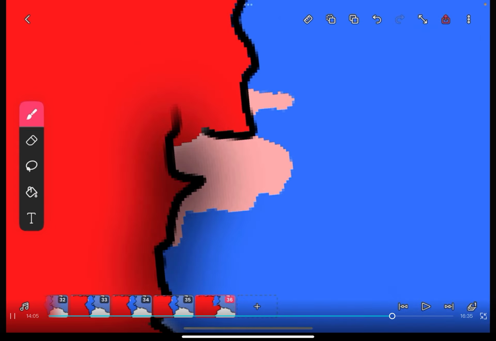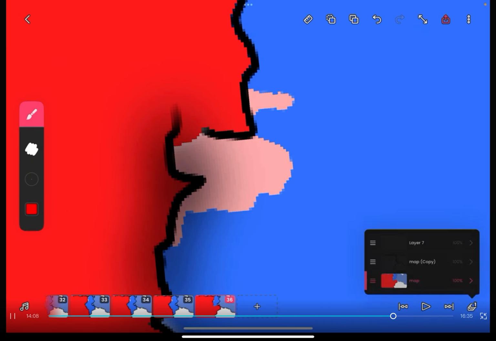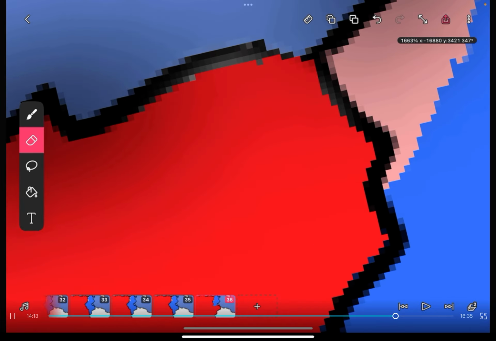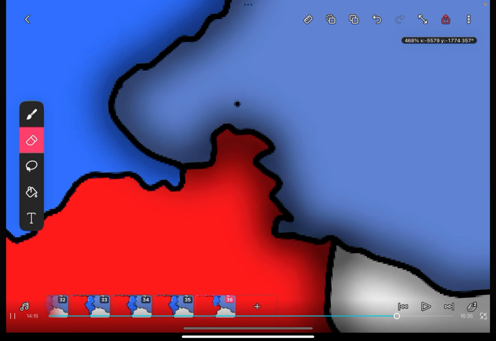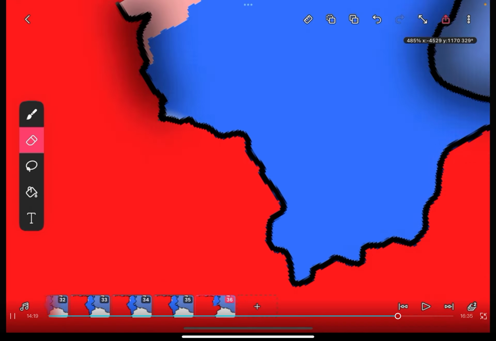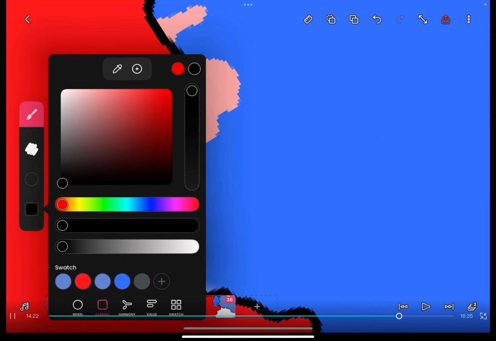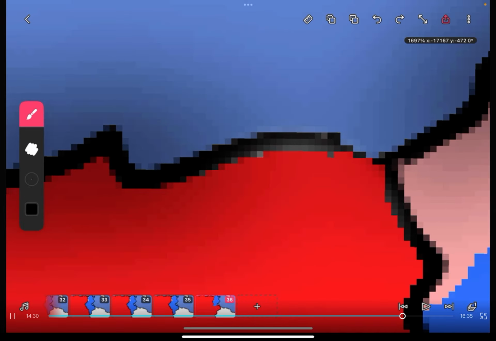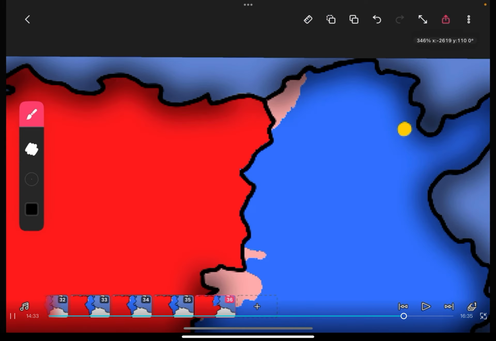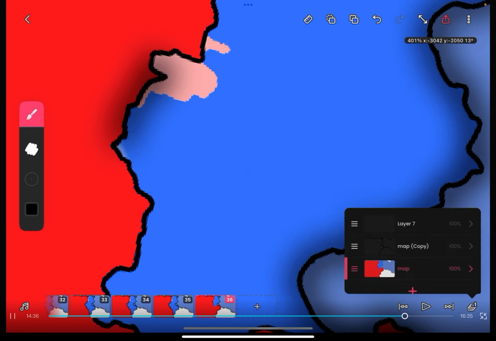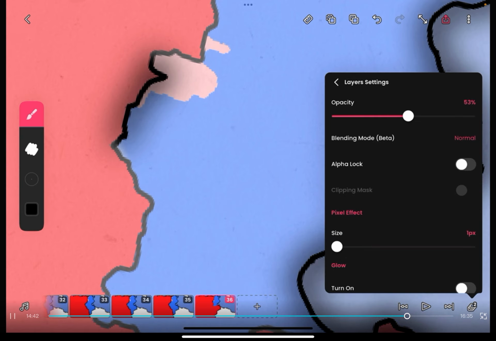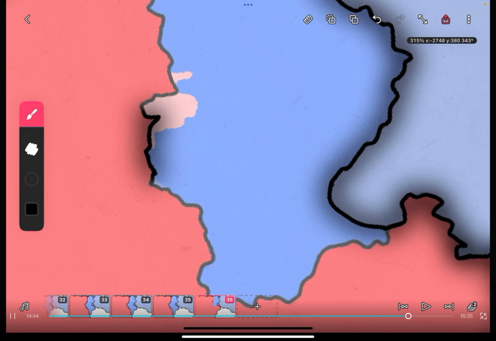Now, just to make it a little better, I'm gonna do this and just make these look nicer. And this is really the part that takes the longest sometimes. So then you're just gonna want to go back through, retrace all these lines, retrace this line right here, retrace this line right here, and turn the opacity down, I believe, so that you can see.